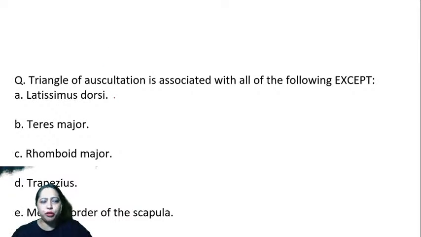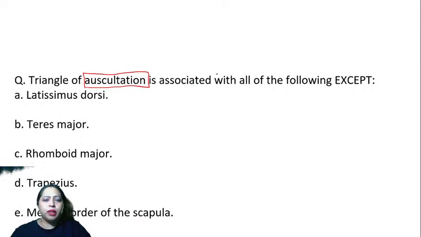Okay, what is the answer for this one? I have not put the question number because question numbers are again confusing. People try to go with the question number, and they will not concentrate on the question. That's why. Triangle of auscultation. So just think, where did you do the auscultation?